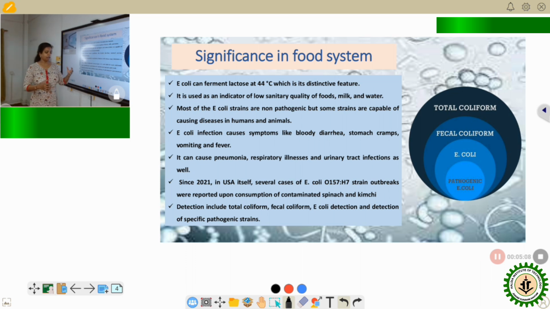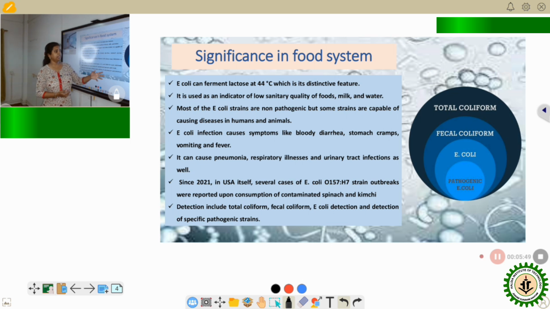Now, after these incidents took place, every regulatory body has mandated the detection of coliforms in their testing. The detection of coliforms involves four different sets of techniques. First is the detection of total coliform, which is a bit lenient test, checking whether coliform is present or not. Then the detection of fecal coliform, that means the coliform originating from the feces, which have a tendency to become virulent.